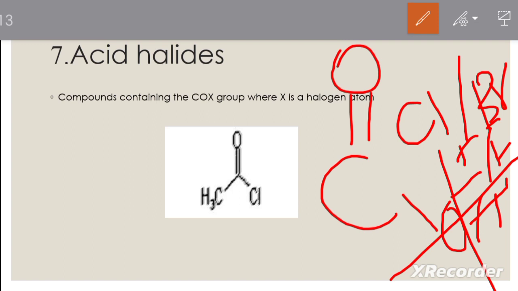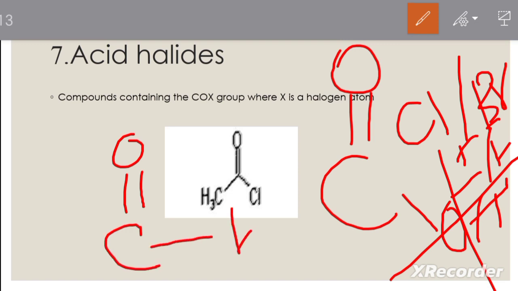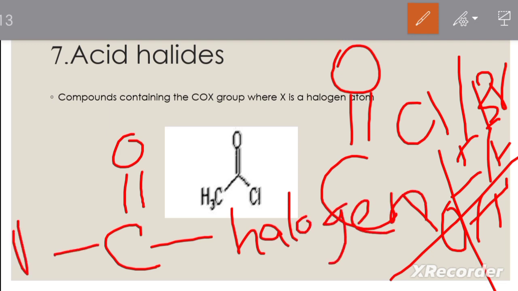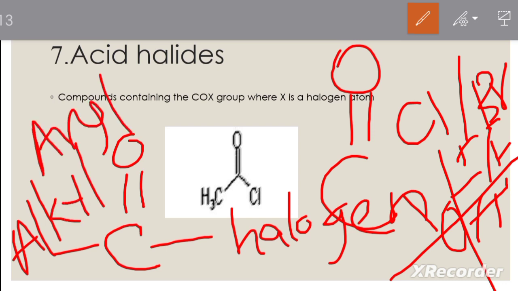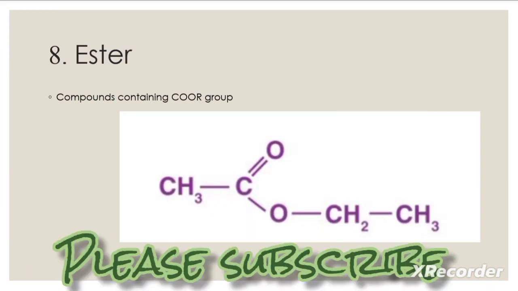So here we can give a common structure like this: oxygen double bonded to carbon, a halogen single bonded to the carbon, and here an alkyl or aryl group, right? So like that we can give the common structure. I think you could understand that acid halides are the compounds containing the COX group, where X is a halogen atom, right? Okay.